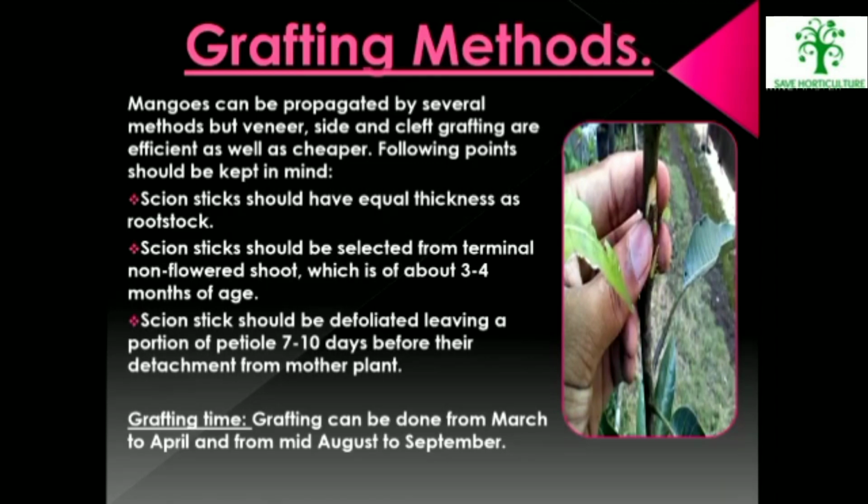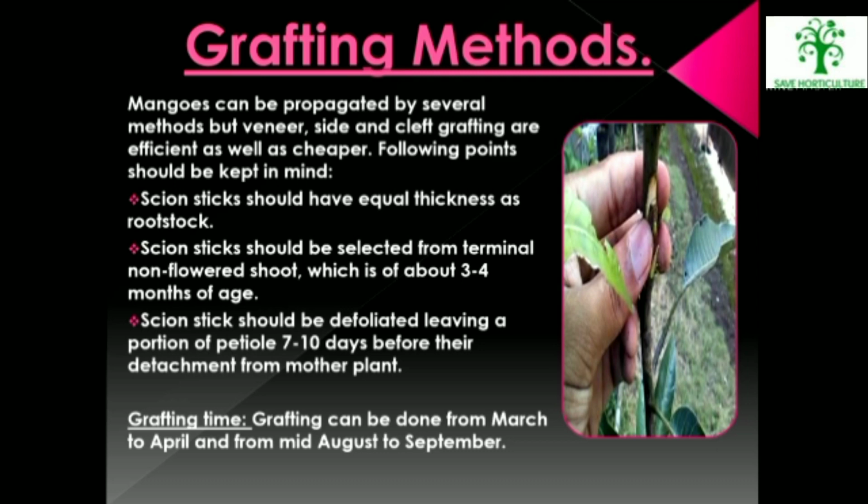Grafting methods. Mangoes can be propagated by several methods, but veneer, side and cleft grafting are the most efficient as well as cheaper methods. Following points should be kept in mind. Scion sticks should have equal thickness as rootstock. Scion sticks should be selected from terminal non-flowered shoot which is of about 3 to 4 months of age.